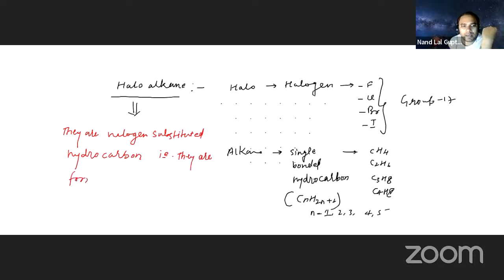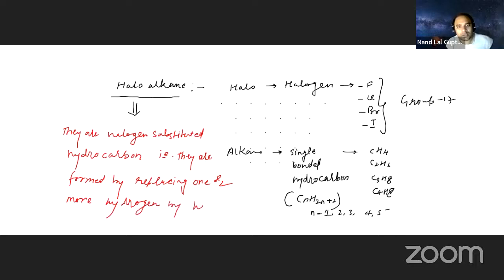They are formed by replacing... Carbon you cannot replace. Which one can you replace? Hydrogen. Replacing one or more hydrogen by halogen atom.